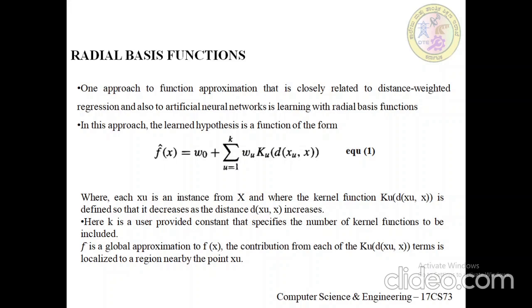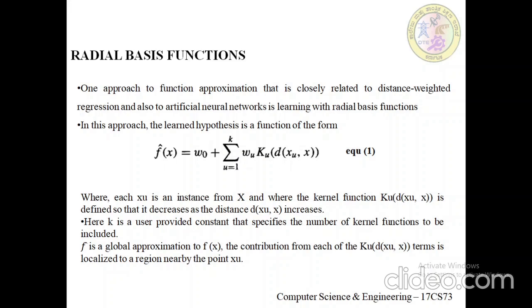In this case, we write the learned hypothesis as f cap of x equal to w naught plus summation over u equals 1 to k of wu Ku of d of xu comma x. Here each xu is an instance from X, and the kernel function Ku of d of xu comma x is defined so that it decreases as the distance d of xu comma x increases.